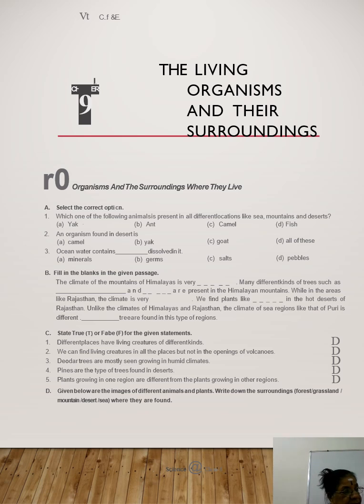Then pines are the type of trees found in desert. That is false. Then plants growing in one region are different from plants growing in other region. That is true. So, first true, then 2, 3, 4 false, and 5 true. I hope you have noted up to this.